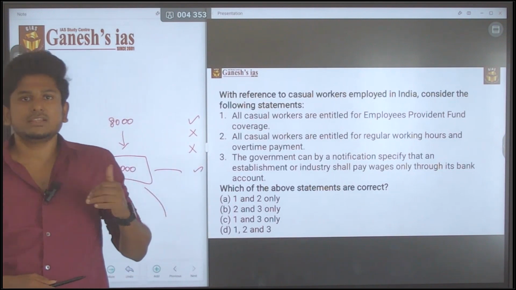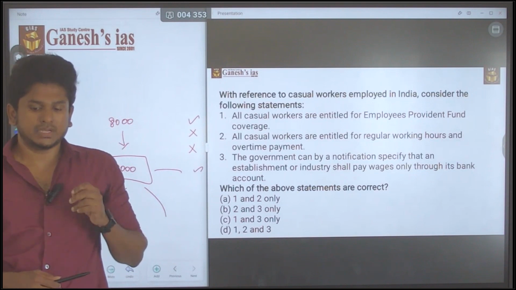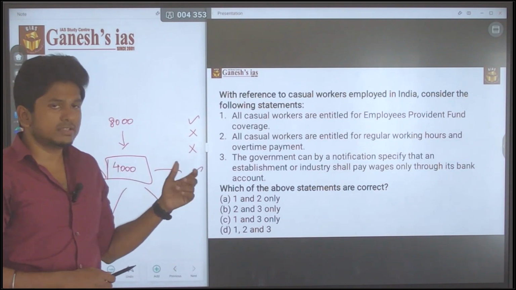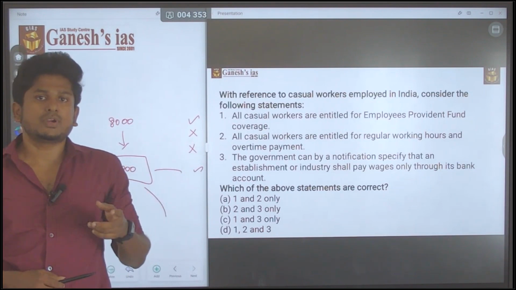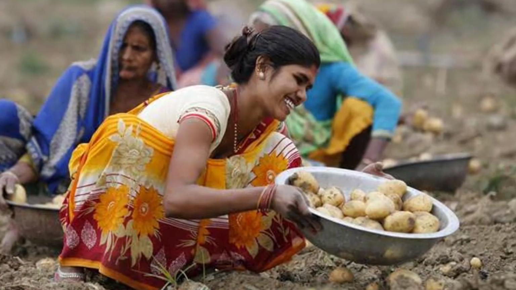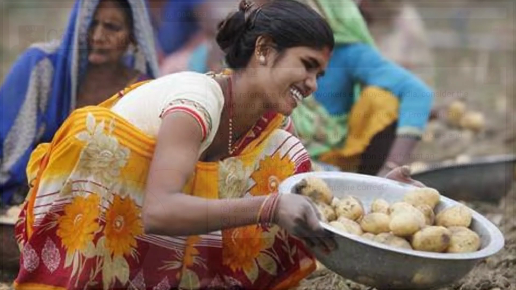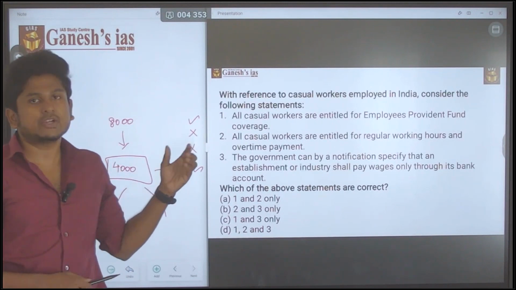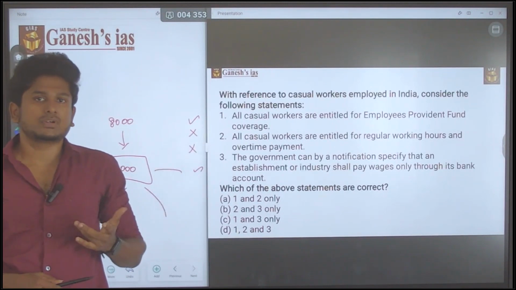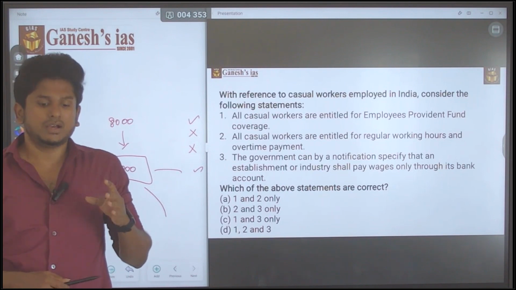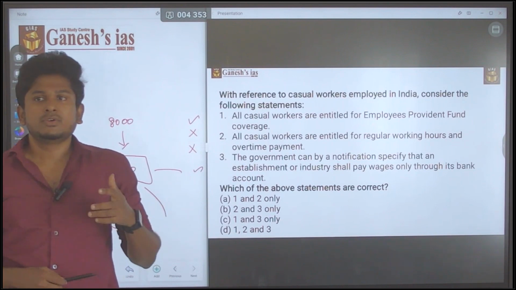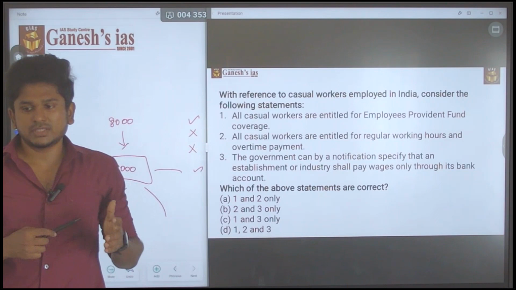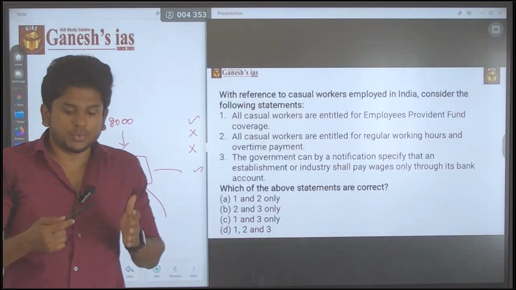Why this question is asked is more important. While asking this question, in the previous two to three months only, there was a report related to the casual laborers. There was a Periodic Labour Force Survey in which they covered the casual laborers. Casual workers are nothing but temporary or contractual workers. So the report is all about that, and aspirants tried to cover that report, came across it, and memorized whatever data the report said.